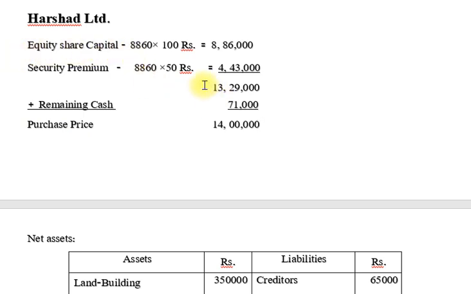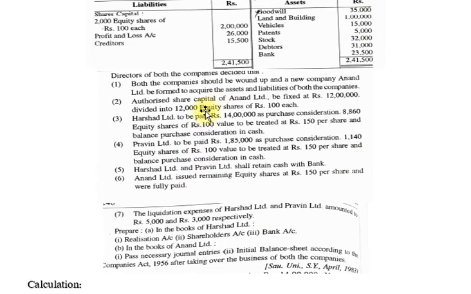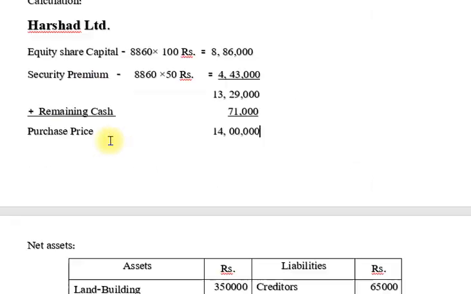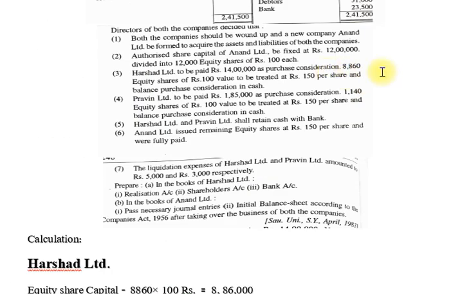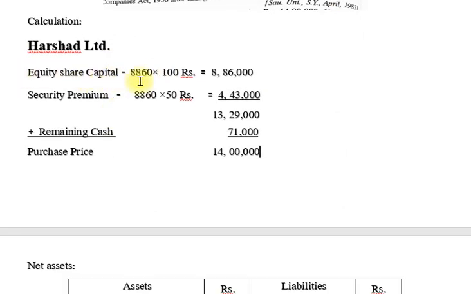So first, what do you do friends? First you skip space of 3 or 4 lines, then you note down the purchase price which is given in our example. Then you use one by one the particulars which are given in the additional information, for example equity shares, debentures, etc., but in our example only equity shares are given, so we note down only share capital and premium, we make the total and find out the difference called remaining cash. So in Harsat Limited we paid 71,000 cash.